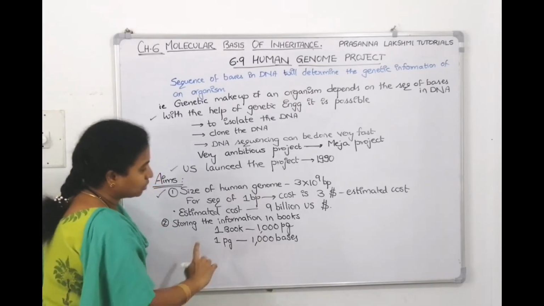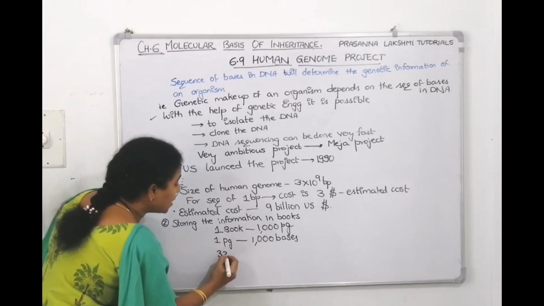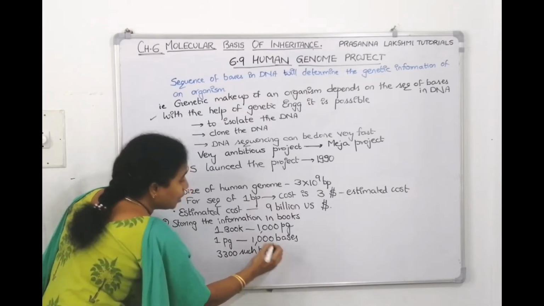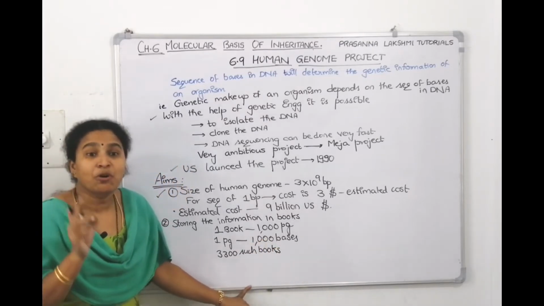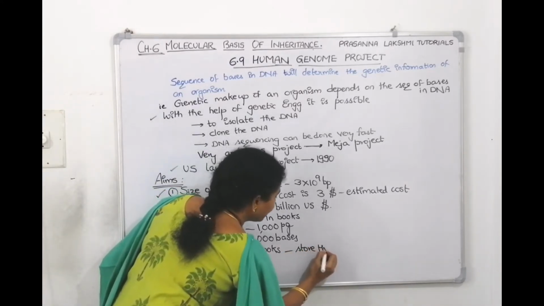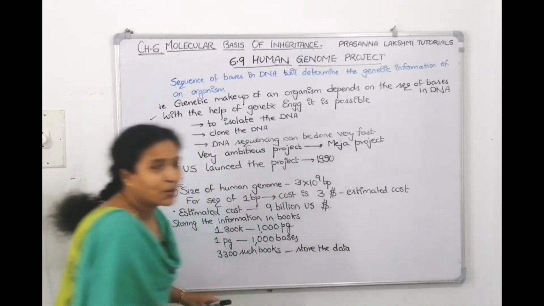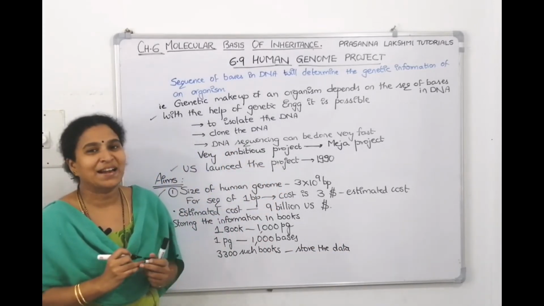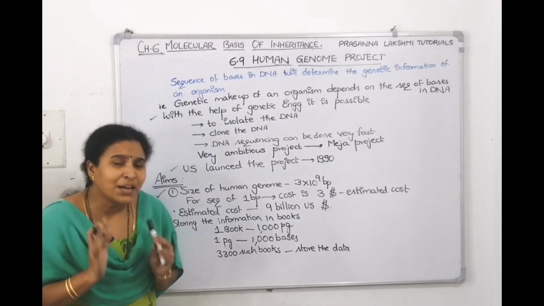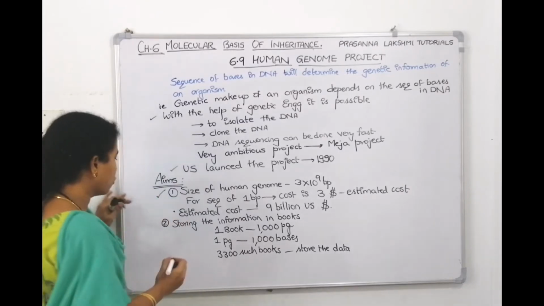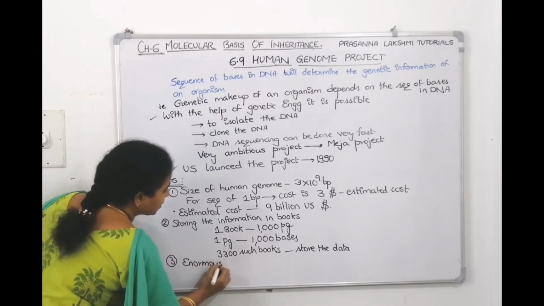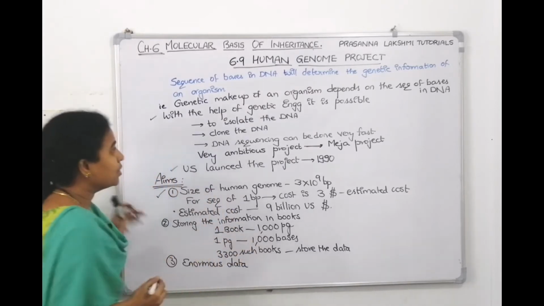Then if you write 1000 bases on one page, you need 3300 such books to store the data. We can't handle even 20-30 of your books, and you need to handle 3300 fully loaded books. That means how much data you have to store? Enormous data you have to store, right? So take the screenshot if you want.